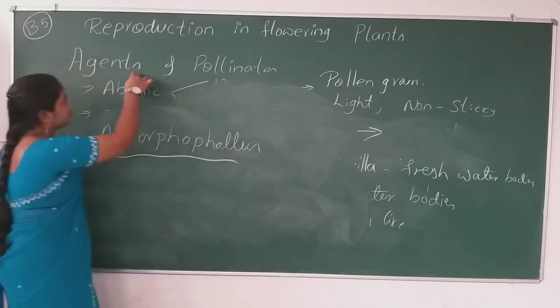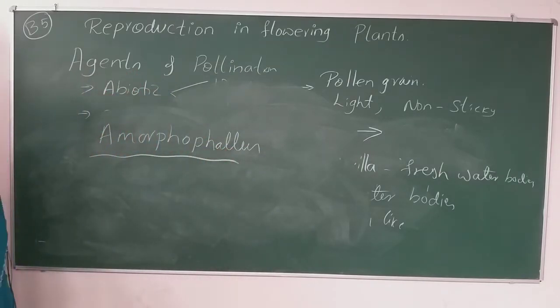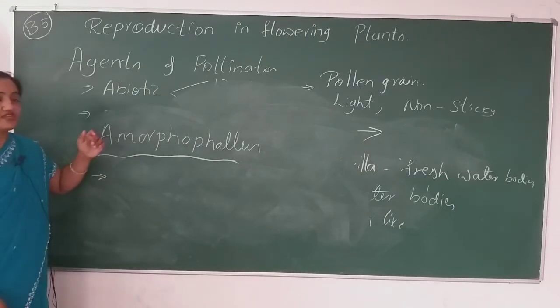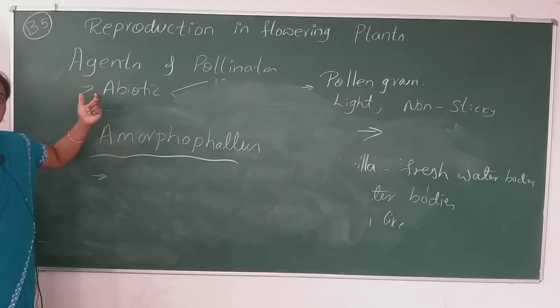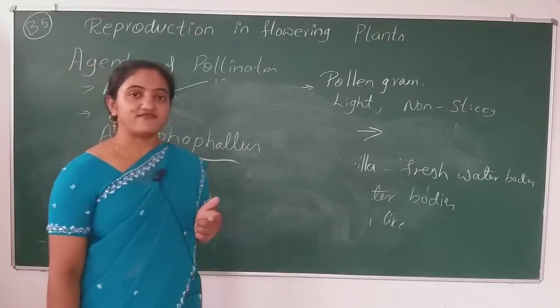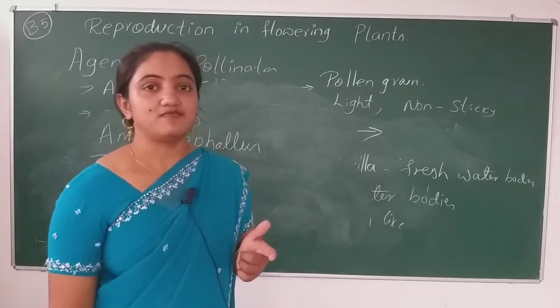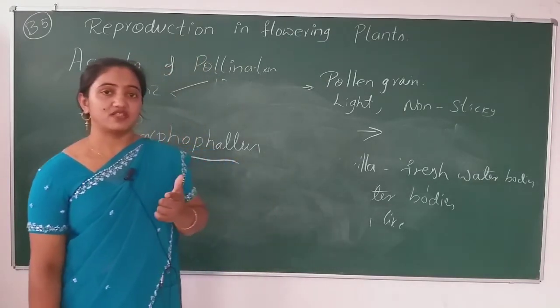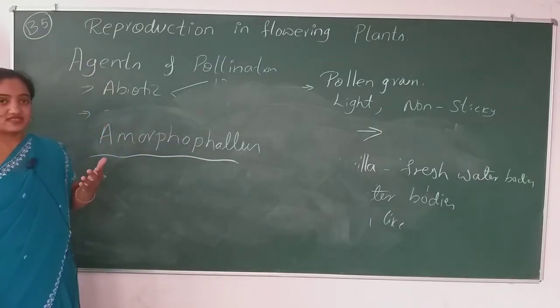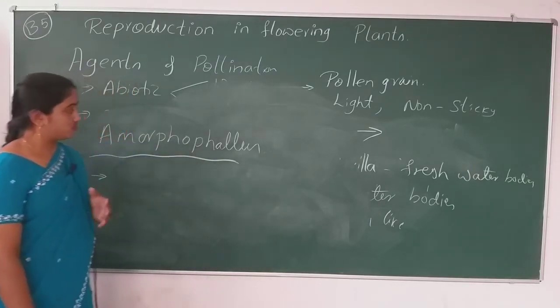Why does it come in the agents of pollination? We were talking about the features of plants, right? In the features of plants, I told you the plant flower will be rich in color, releasing some fragrance, or having nectar. Because of that, the insects come and suck the nectar, and so on.